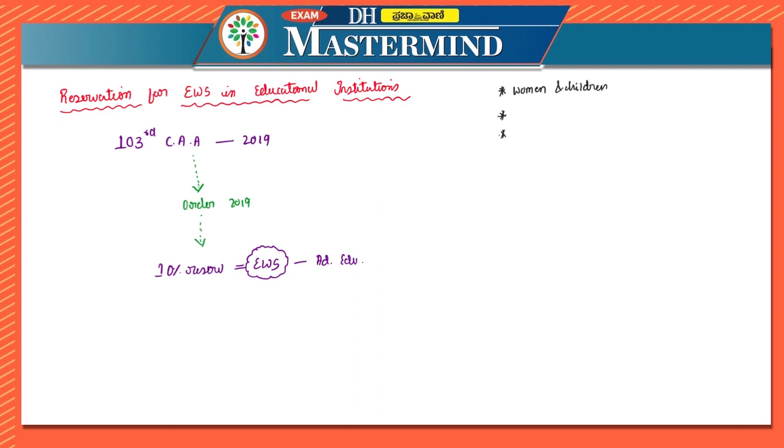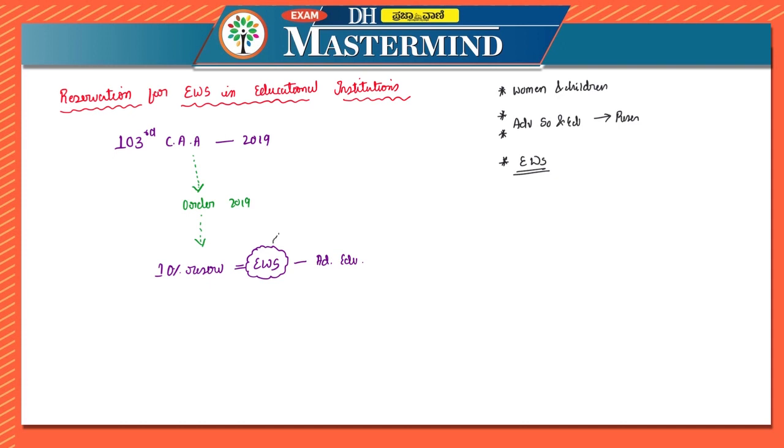And in the second and third exceptions, we have seen the advancement of socially and educationally backward classes of citizens and scheduled castes and scheduled tribes, and there also we have seen that there can be reservation. And in the fourth exception, we have seen economically weaker sections. But who will be these economically weaker sections?